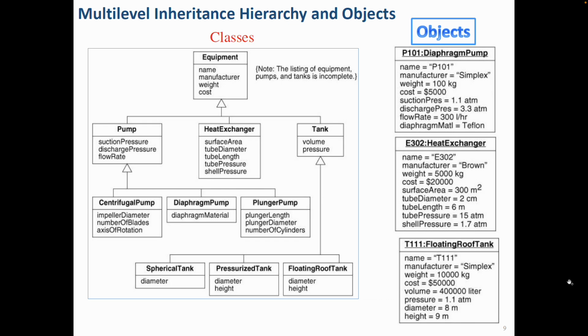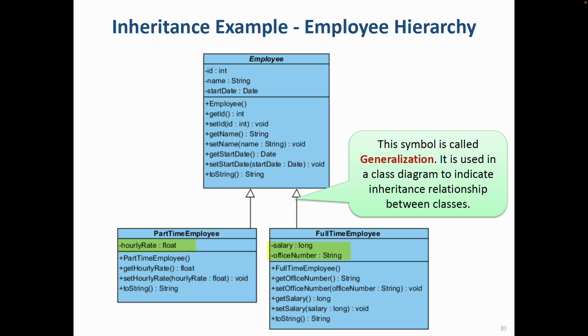But where is this pressure? Pressure comes from its parent class, which is tank. Also, the volume comes from this tank class. How about cost, weight, manufacturer, name? Well, they come from the equipment class. So I don't need to redefine all these attributes. I just define what is the difference, but all the others come from the parent class. So this is one example for that.